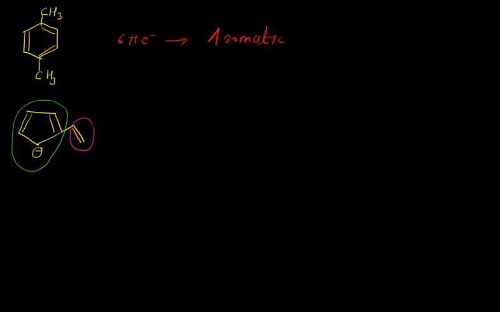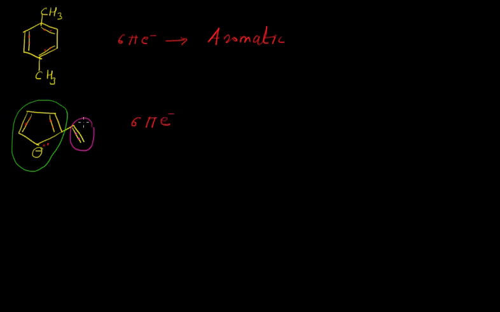It means that whatever electrons are present over here, these are the 2 electrons, these are the 2 electrons, so 2 plus 2 is 4, and the 2 electrons present on this carbon atom, the lone pair of electrons, are going to be involved in the conjugation, and that's why the total number of electrons is 6 pi electrons.